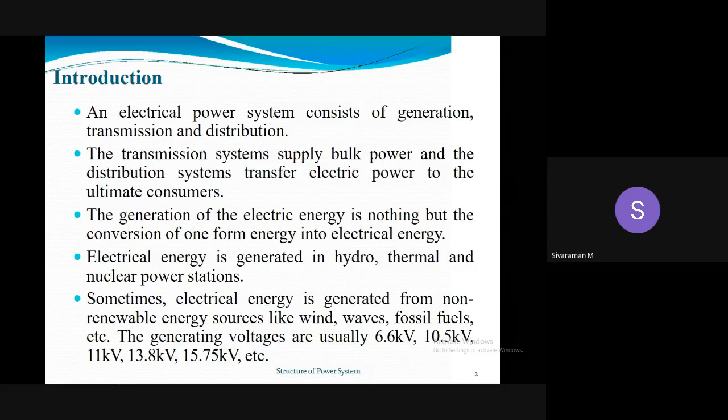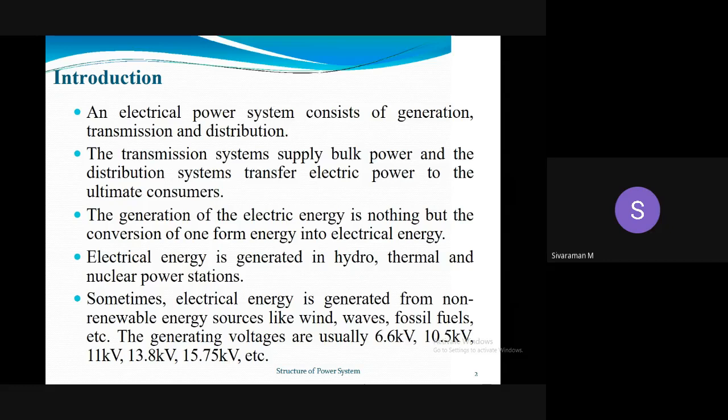In terms of water, it means hydro power station; in terms of coal, thermal power station. There are also non-conventional energy sources available, that is wind, waves, fossil fuels, solar, for electrical energy generation.